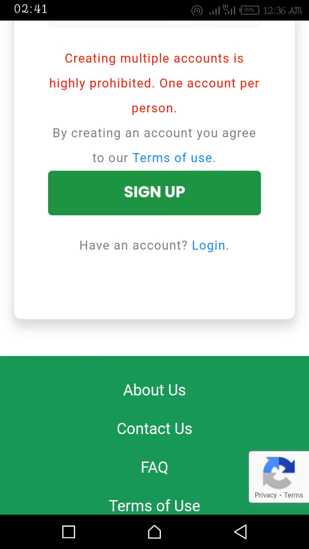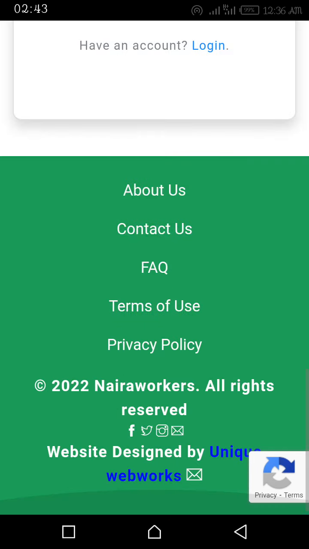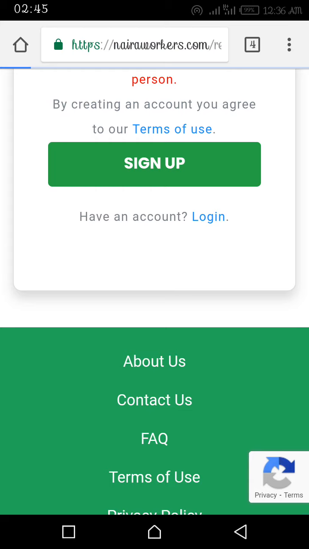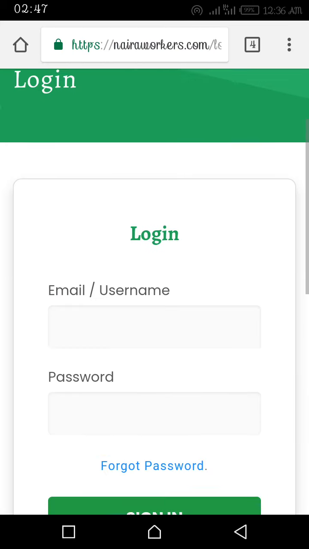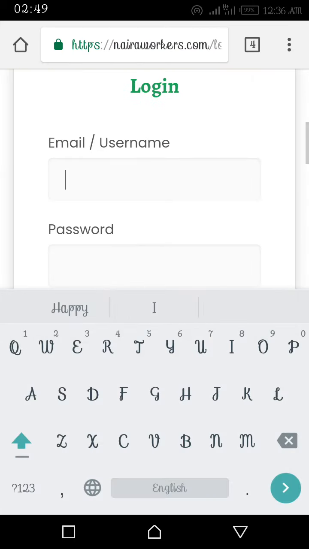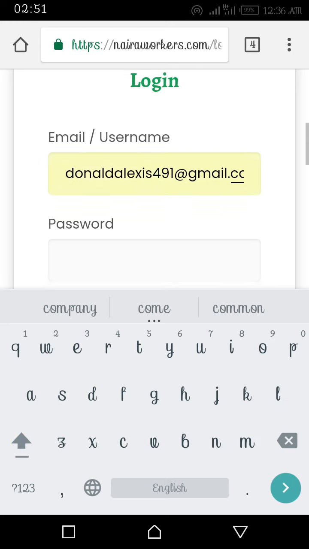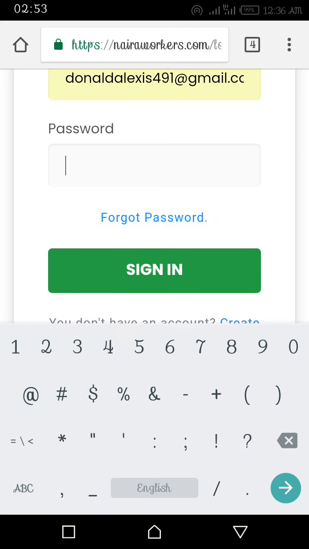After activating your account, you quickly log into your account. Let's log in. You put in your email, then you put in your password.